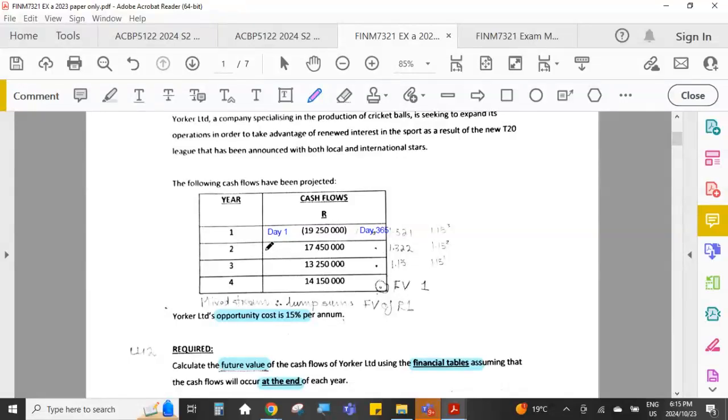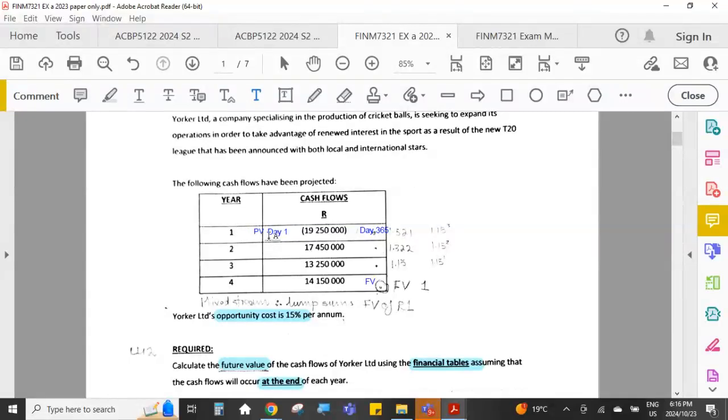Then we go to day one of the next year and we move through to the end of that year, beginning of the following year through to the end of that, and so on, so that our future value, the actual final future value that we are trying to calculate, sits here at day 365 at the end of year 4. So our present value is right here at the beginning.